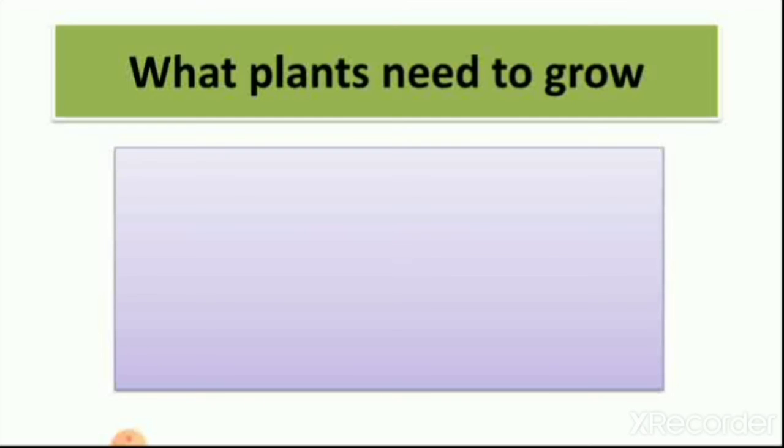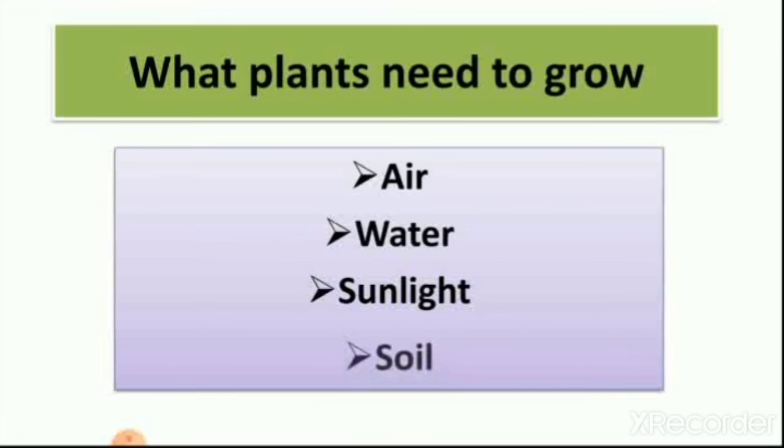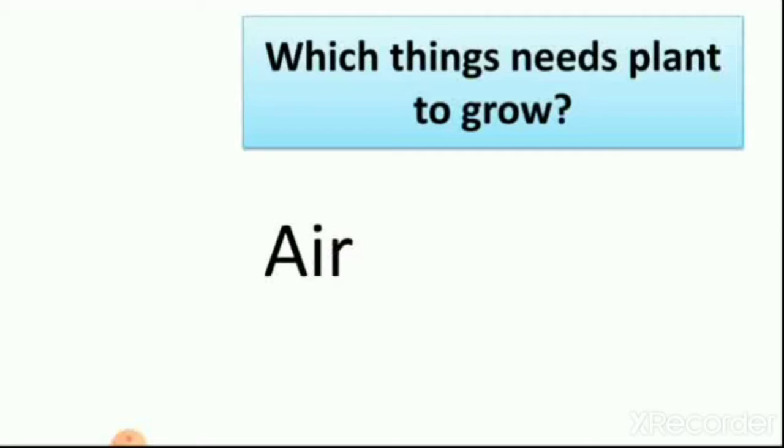Then we learned about what plants need to grow. Plants need air, water, sunlight and soil. So a plant uses air in breathing. A plant takes water from soil, and plants need sunlight to grow, and plants grow in soil. So these four things are needed by plants to grow.